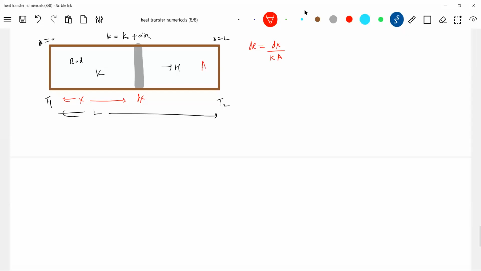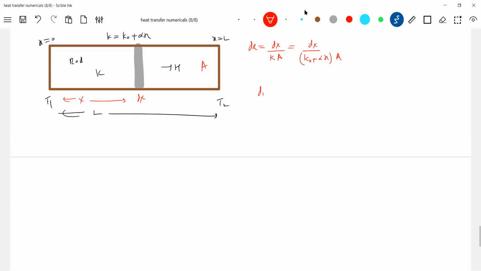Let A be the area of cross section. What is K equal to? K naught alpha x into A. Let me directly find the thermal resistance of this rod. Some sort of logarithm will come.